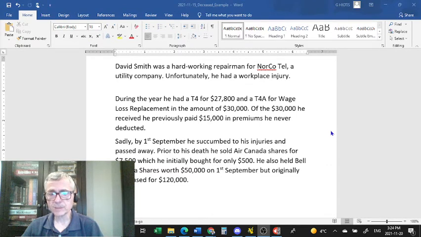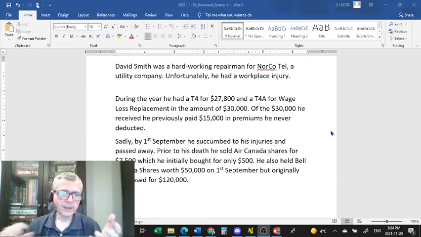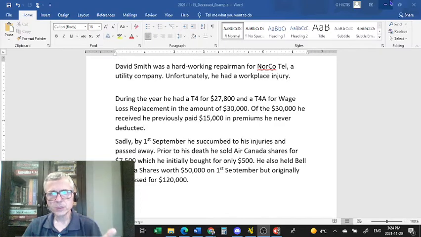Prior to his death, he sold Air Canada shares for $7,500, which he initially bought for only $500. He also held Bell Canada shares worth $50,000 on September 1st, but originally purchased for $120,000. So with all these facts in mind, let's turn to UFile and see how I would enter this information in order to finalize this person's tax return.